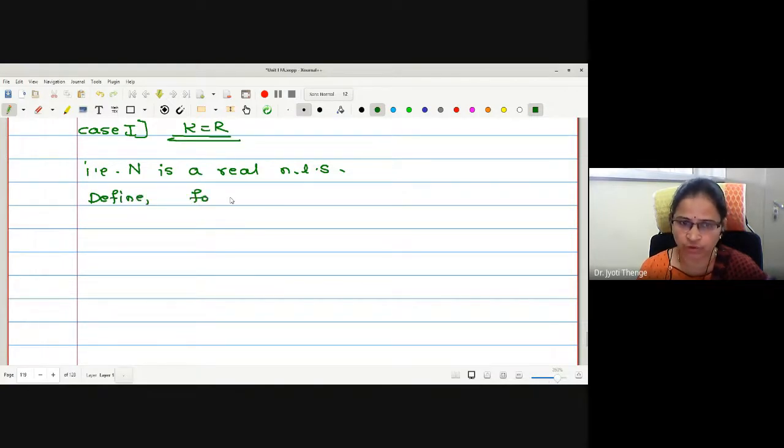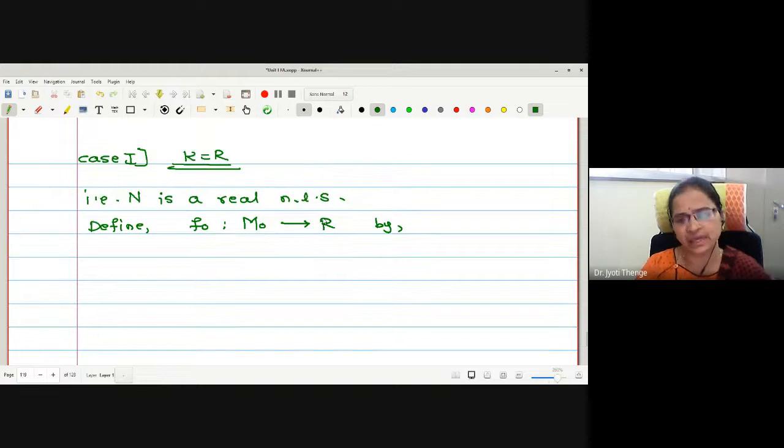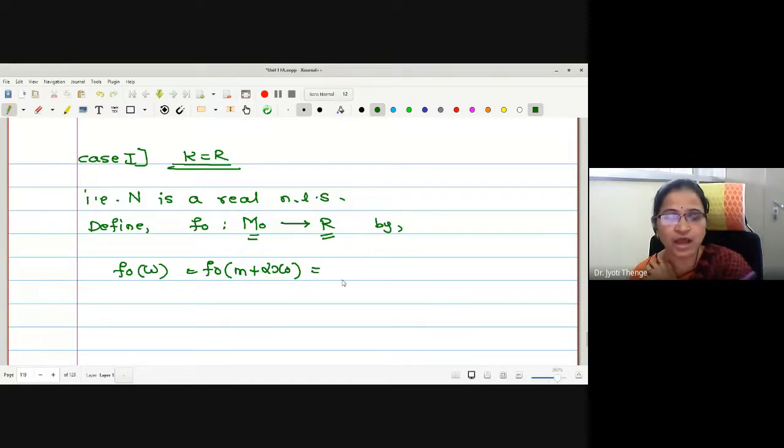Now it's time to define the new function f naught. Define f naught on which space? M naught to R by. Now, while defining this, we will take care that the resultant element must be an element of R itself. What is the nature of an element in the space M naught, not field? f naught of some w, we know this is m plus alpha x naught. Whatever the resultant definition we write, it should be a real value.